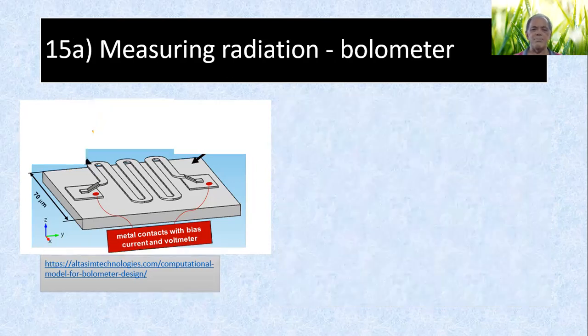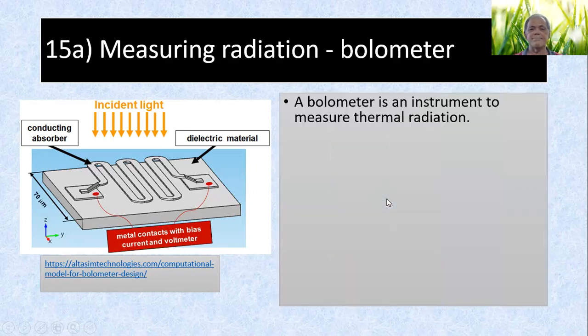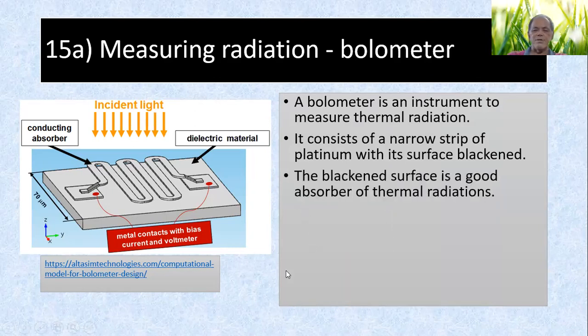Let's look at the bolometer for measuring radiation. This is your absorbing conductor, the wavy shape, and then there's your dielectric material, or insulator if you like. Then you have your incident light. A bolometer is an instrument to measure thermal radiation. It consists of a narrow strip of platinum, conductors with the surface blackened. Important: blackened, so they can absorb radiation. A blackened surface is a good absorber of thermal radiation.